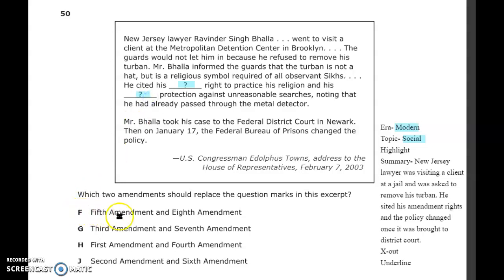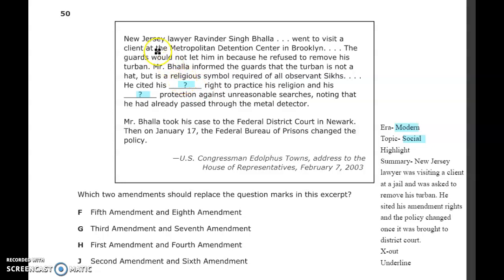F, the 5th and 8th Amendment. G, the 3rd and 7th Amendment. H, the 1st and 4th Amendment. J, the 2nd and 6th Amendment. So this is a question pertaining to which amendments this excerpt pertains to.